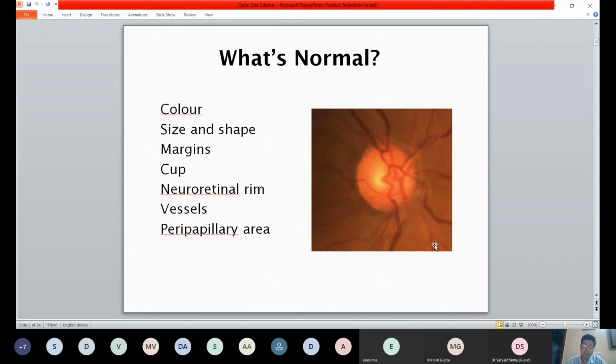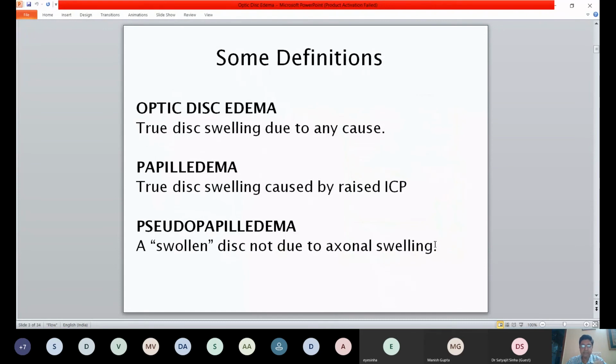The vessels are again very important: how they emerge from the disc, the way they branch, where they are branching, and of course their tortuosity and their relationship with each other. And finally, the peripapillary area, which is again a sign of what things may have happened, or any active inflammation or edema that is happening around the disc. So all these things are important when you're noticing how the disc is looking, a normal and an abnormal disc.